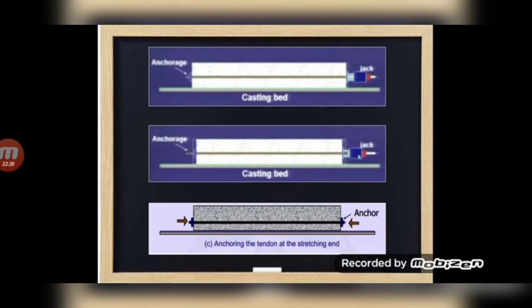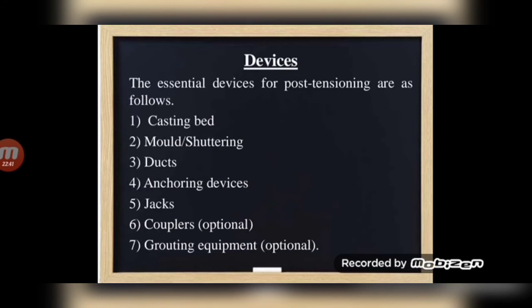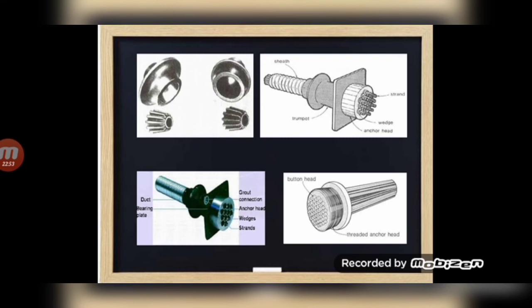Next, advantages of post-tensioning. The relative advantages of post-tensioning as compared to pre-tensioning are as follows. Post-tensioning is suitable for heavy cast-in-place members. The waiting period in the casting bed is less. The transfer of pre-stress is independent of transmission length. The devices which we use for post-tensioning are casting bed, mold or shuttering, ducts, anchoring devices, jacks, couplers, and grouting equipment. These are all the equipment used in post-tensioning systems.